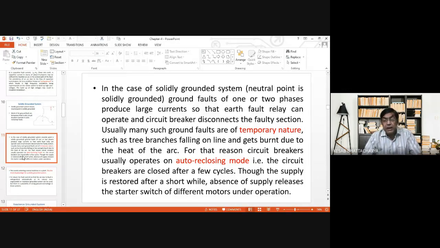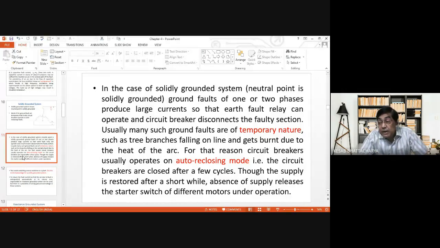That is why the circuit breakers usually operate on auto reclosing mode. That is, the circuit breaker is closed after a few cycles. Though the supply is restored after a short while, absence of supply releases the starter switch of different motors under operation.